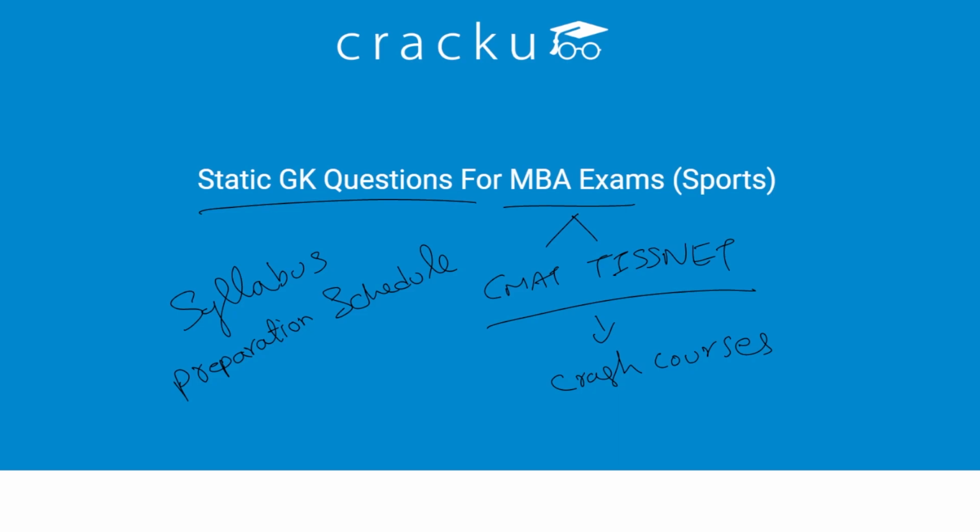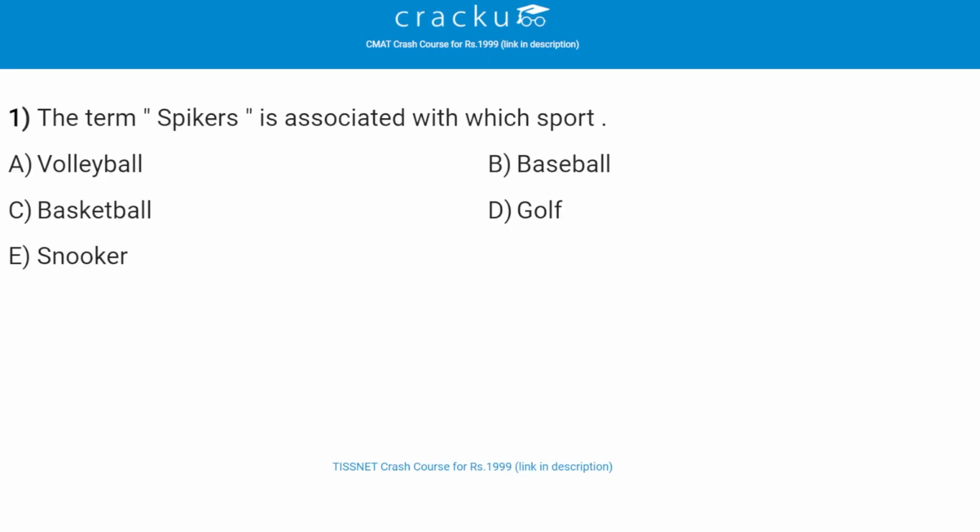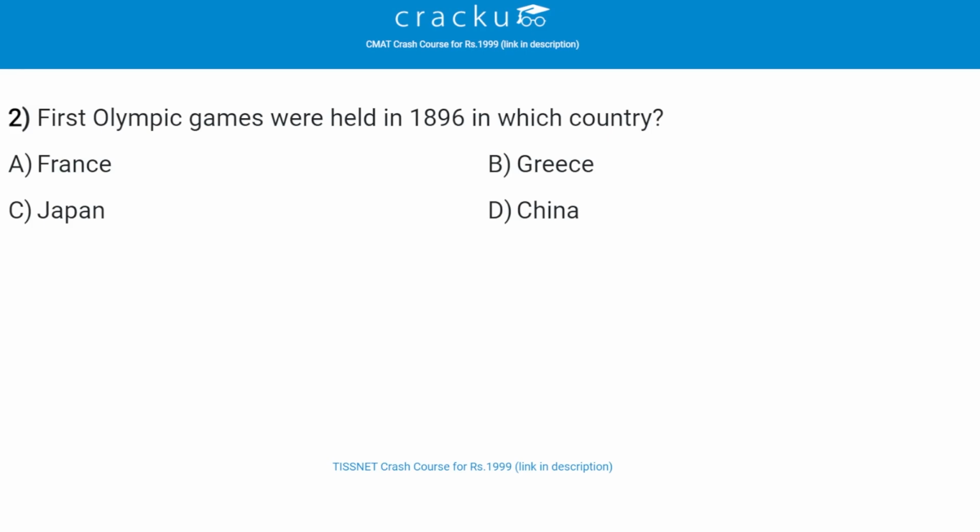In this video, we are going to discuss some important static GK questions regarding sports. So let's get started. Our first question, the term spikers is associated with which sport? The correct answer is volleyball, that is option A. Next, first Olympic game was held in 1896 in which country? The correct answer is Greece, that is option B. The first celebration of the modern Olympic game took place in ancient birthplace Greece. The games attracted athletes from 14 nations with the largest delegation coming from Greece, Germany, France and Great Britain.